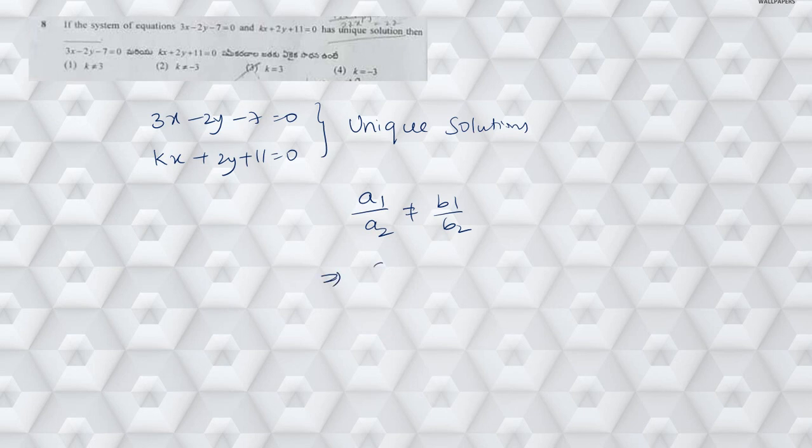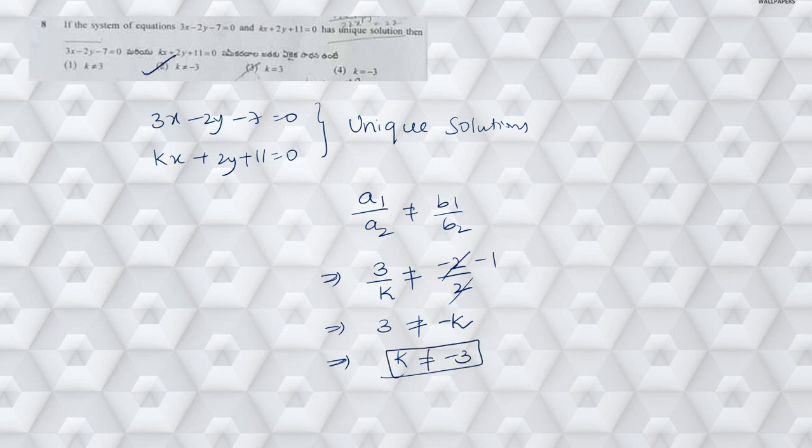So when I substitute the values, I am going to get 3 by k is not equal to minus 2 by 2. So this 2 in minus 2 cancels, minus 1 times. When you do cross multiplication, 3 is not equal to minus k. So from this, k is not equal to minus 3. Hence the answer is k is not equal to minus 3, option 2. Right. Next, moving on to question number 9.